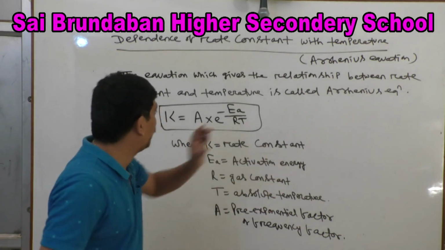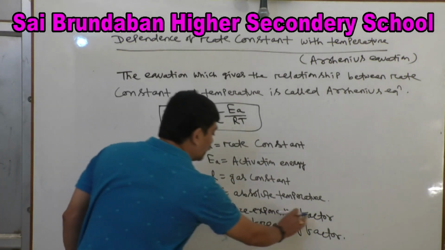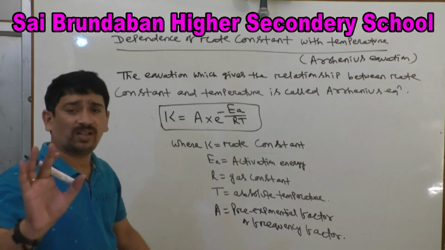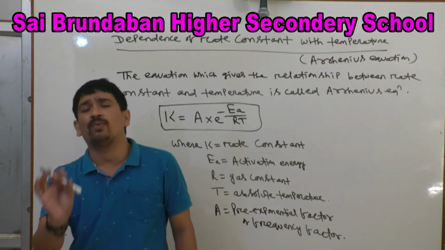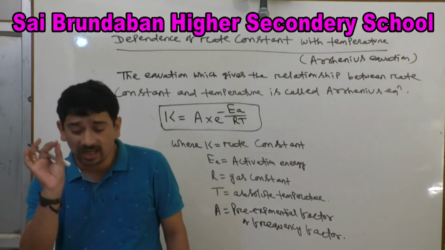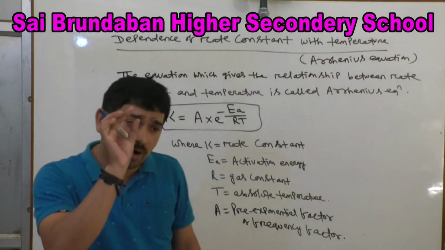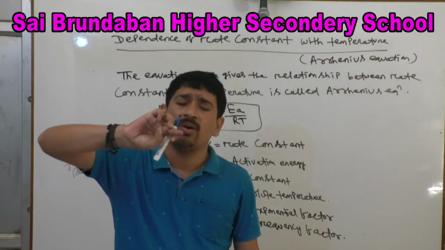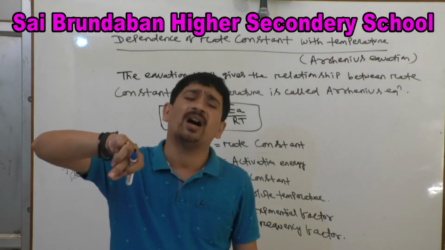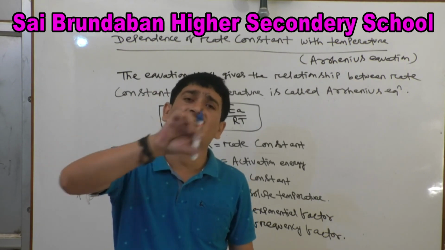Next, what is frequency factor? I am also defining frequency factor. The number of collisions taking place between the reactant molecules per unit volume per second. In one unit volume, in one second, how many effective collisions take place between the reactant molecules to give the product.